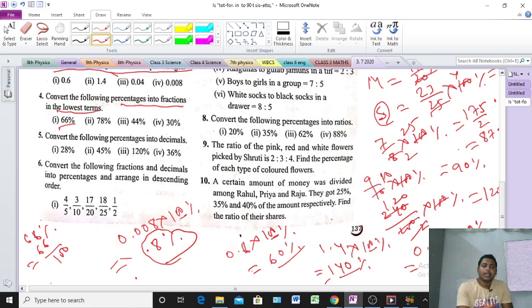Okay, so now the fraction part we are getting, after that the lowest term. Lowest term means cancellation, only cancel. Clear? Now see here 66 divided by 2 means 2 3s are 6, 2 3s are 6. Here also we are getting 100, means 2 50s are 100. Clear or not? So that means 33 by 50 we are getting. That is the answer. 33 by 50. That is the lowest term of the fraction. Understood everyone? Clear or not?